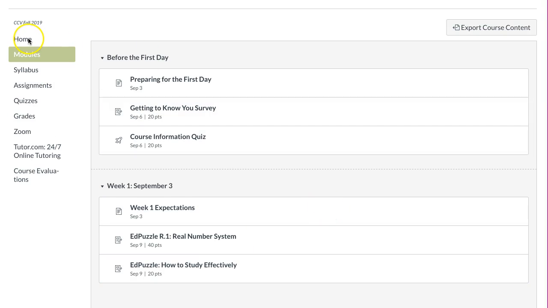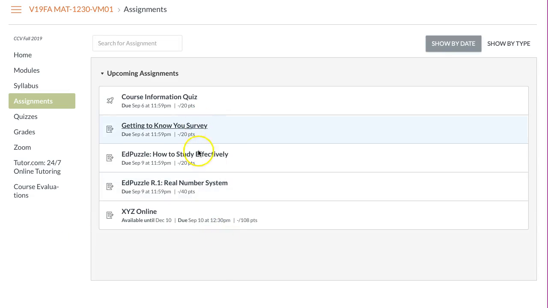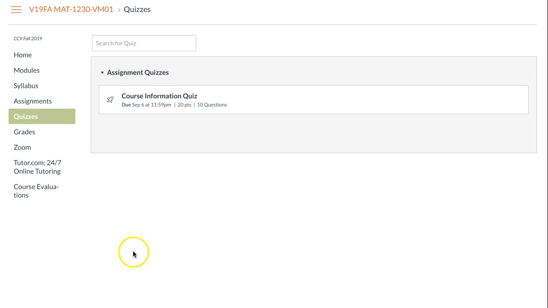Okay, so we've looked at the home, the modules, and the syllabus. Down here, you can just see the assignments listed with nothing else. So these are just the things that are due for credit, and they're generally listed in order. You can also see the quizzes. Some of the quizzes will be right here on Canvas, and some things, of course, we will do math quizzes in class. So we'll have that to do as well.